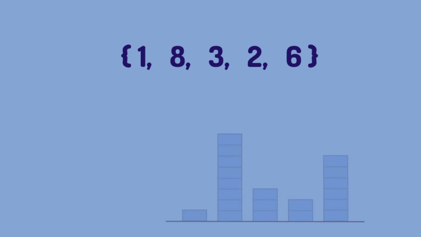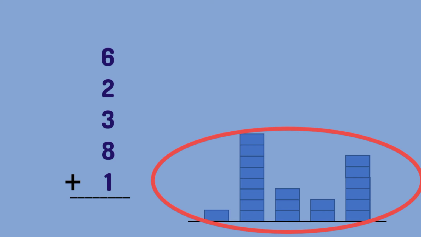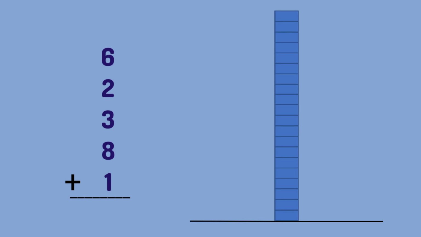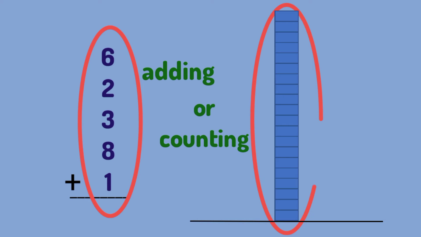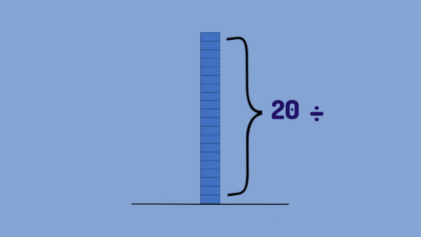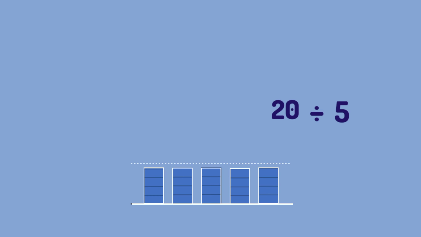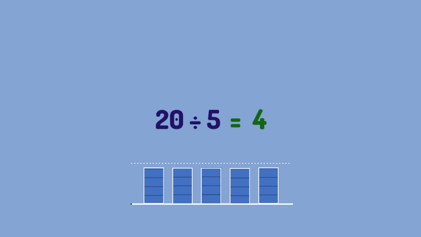So first, let's add up all of the numbers, which is like putting all of the blocks we have into one big stack. Adding up all of the numbers or counting all the blocks shows that we have a total of 20. Next, we divide that number or stack into 5 equal parts. Since the stack has a total of 20 blocks, dividing it into 5 equal stacks means that we will have 4 in each. Since 20 divided by 5 equals 4.